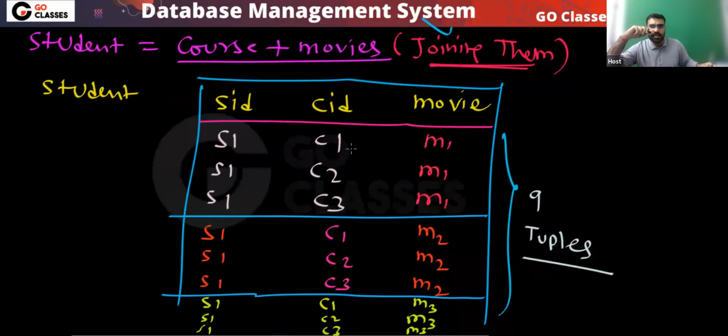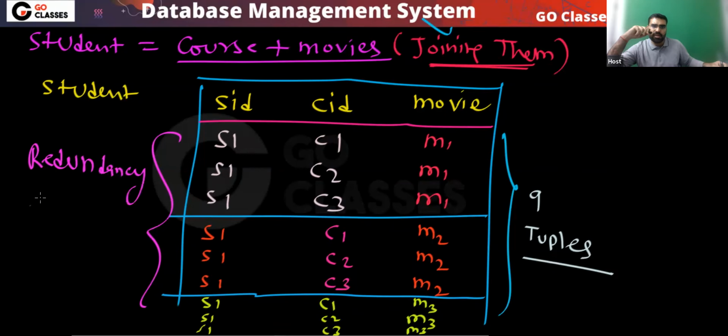Or you can say that because of C1, this M1 is coming. See, because of C1, these movies are coming 3 times. Because of C2, these movies are coming 3 times. Similarly, because of C3, these movies are coming 3 times. So can you notice there is redundancy? Yes or no? Now you got redundancy. A lot of redundancy you got. Agree or not?